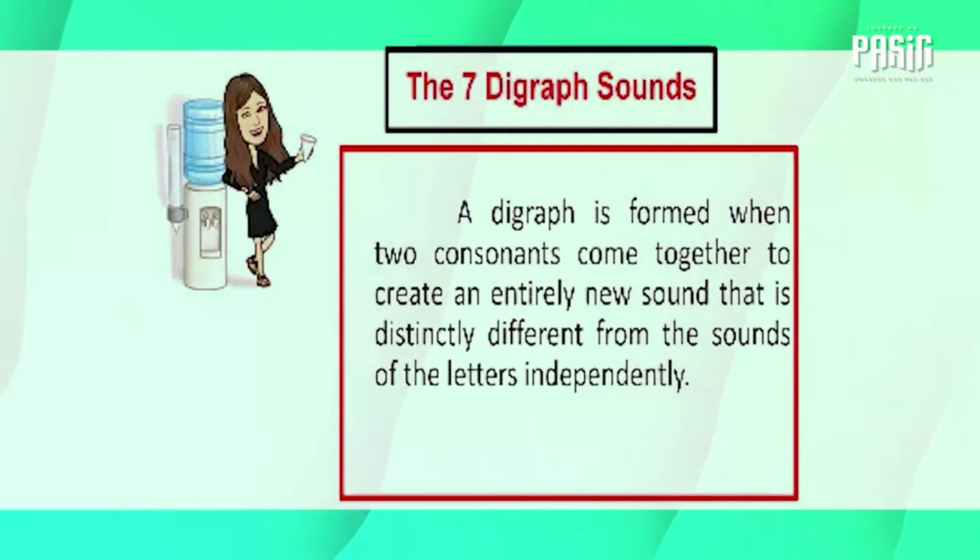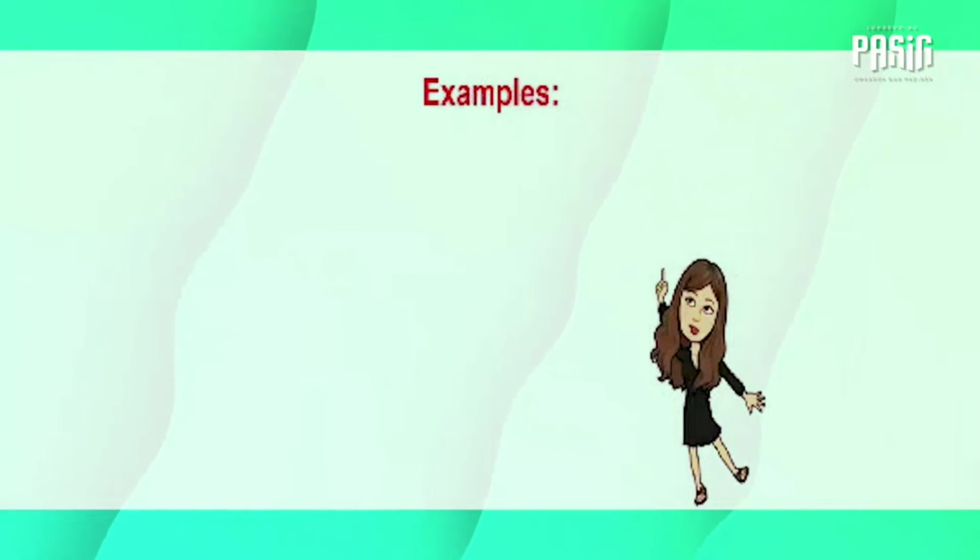Now let's have the digraph sounds. A digraph is formed when 2 consonants come together to create an entirely new sound that is distinctly different from the sounds of the letters independently. These can be found anywhere in a word, but most often the beginning or end. Some examples of common digraphs are